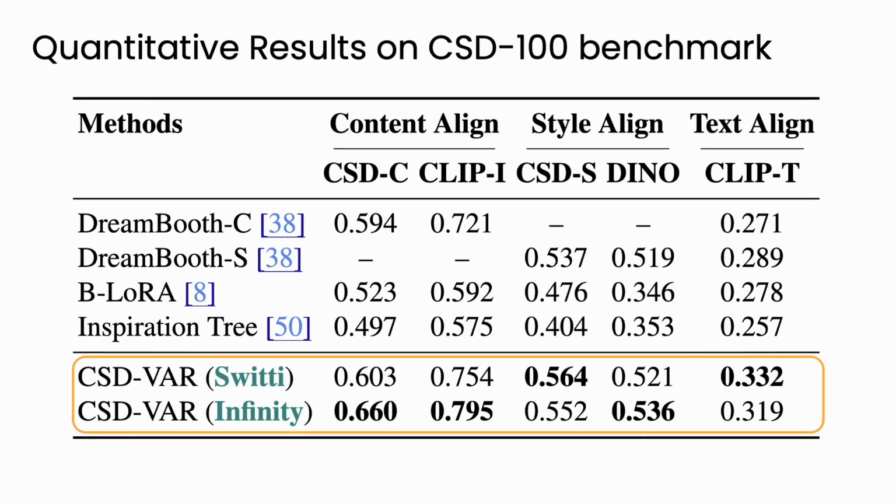Here are the quantitative results on the CSD-100 benchmark. Across all metrics, CSD-VAR outperforms prior methods. This shows our method achieves both stronger content preservation and faithful stylization. Moreover, CSD-VAR is backbone agnostic. The same approach works with text-to-image VAR backbones, including Switti and Infinity.